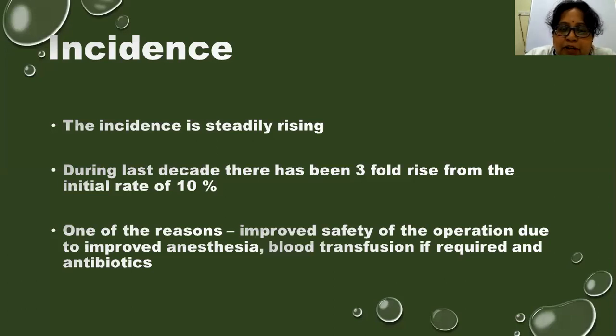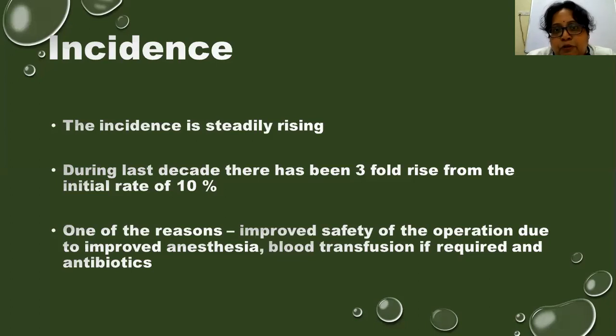And what is one of the reasons why people are preferring cesarean now? Because there is improved safety of the operation because of improved anesthesia. Blood transfusion, if required, is available readily nowadays, and various antibiotics are also available today. So that is the reason why we are seeing an increased rate of cesarean sections nowadays.